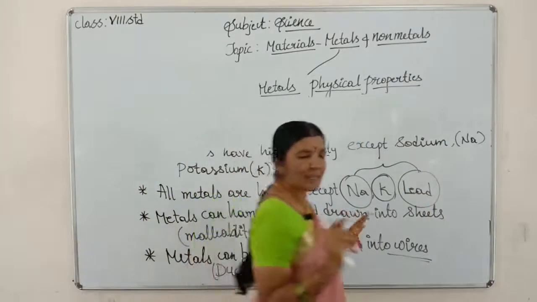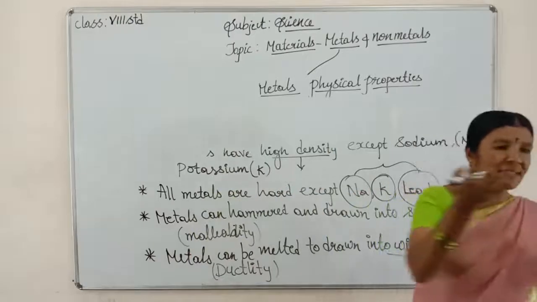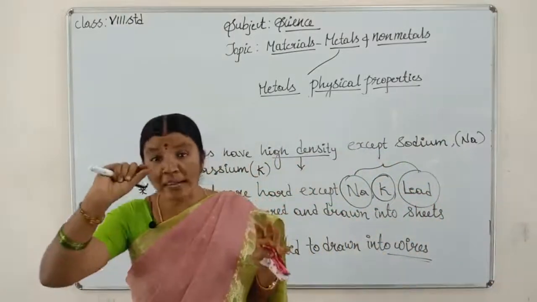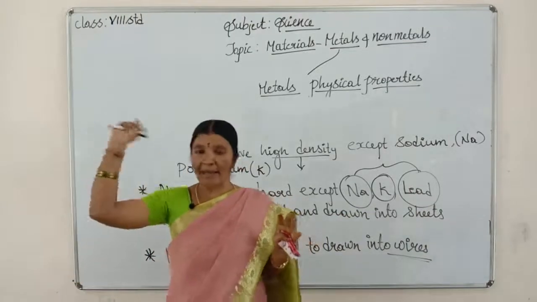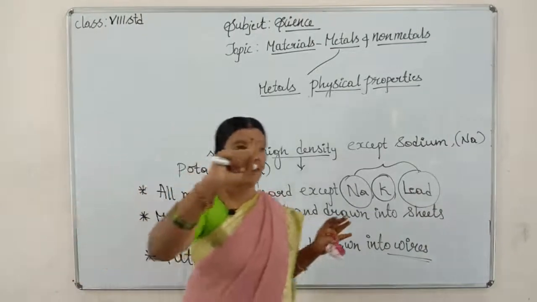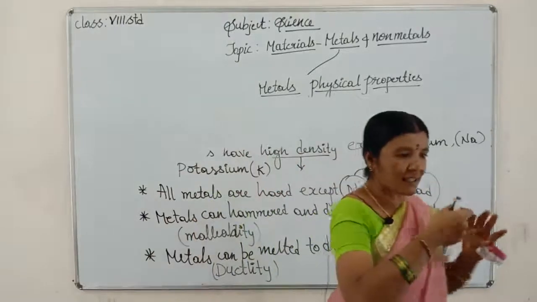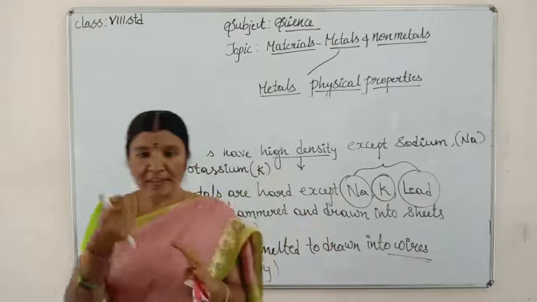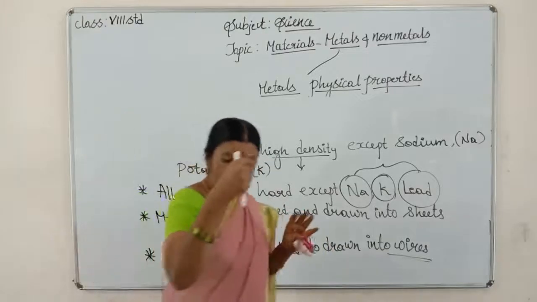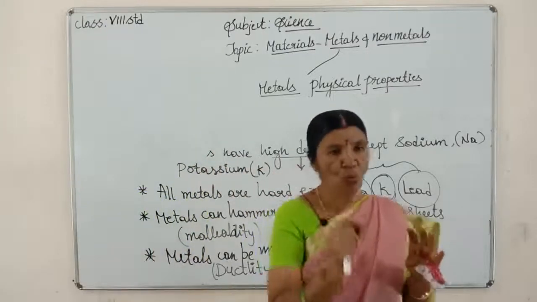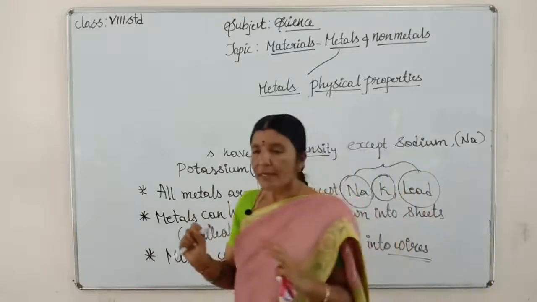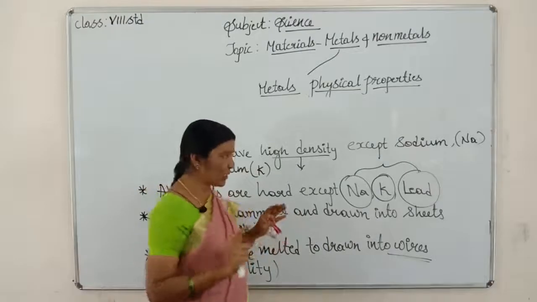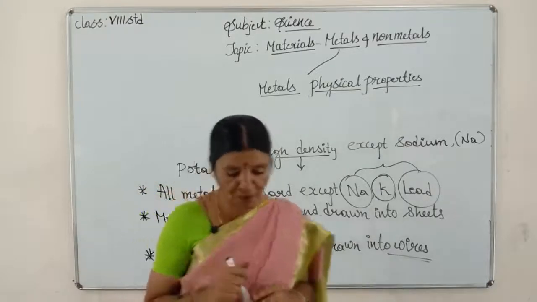Now the fifth point is metals can be melted, meaning they can be heated up to a certain temperature and made into wires, children. Think of the electric wiring in your houses. Inside that plastic, if you see, metal wire will be there. So melting it and drawing it into wire is the process we call ductility. So metals have this property also. Now that was the fifth point, children.